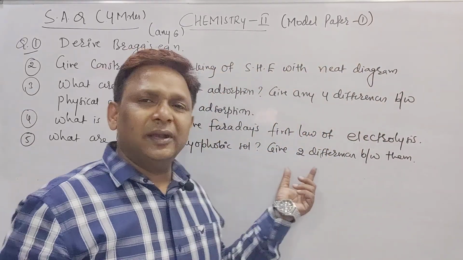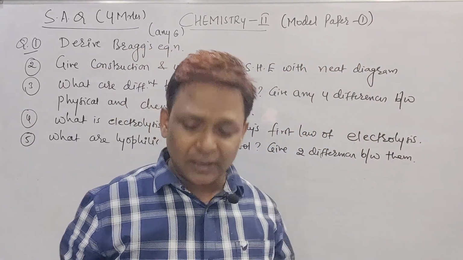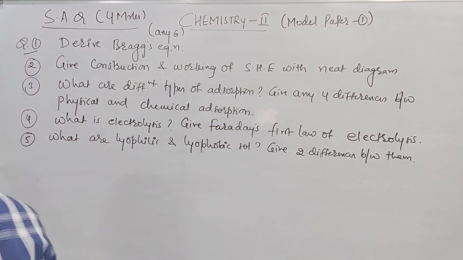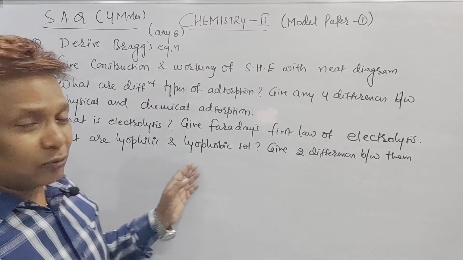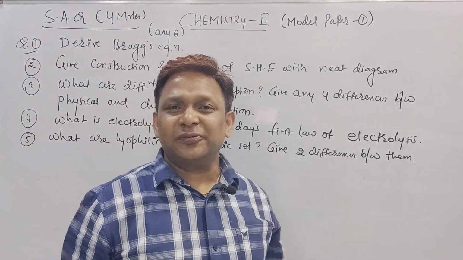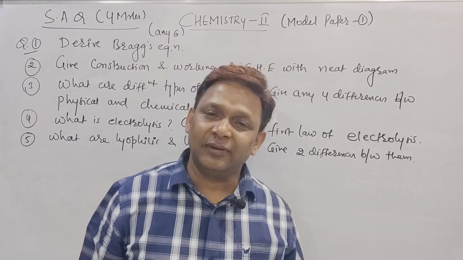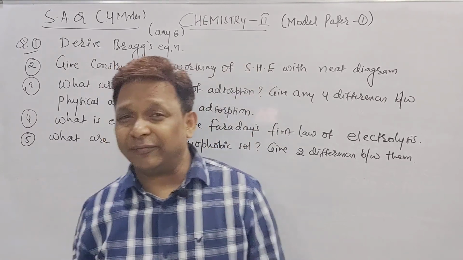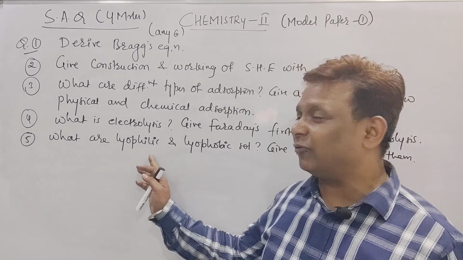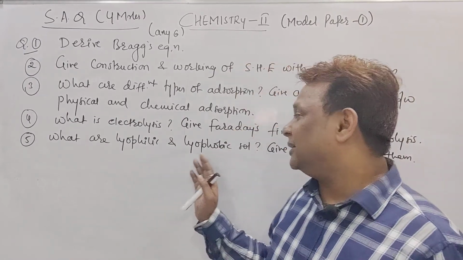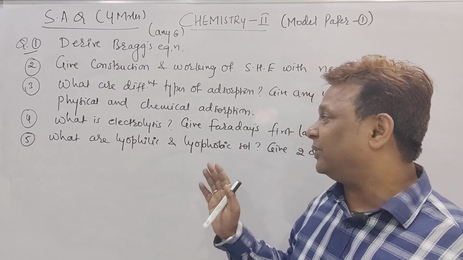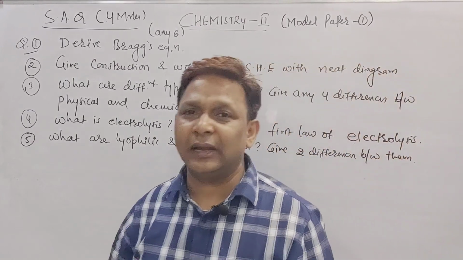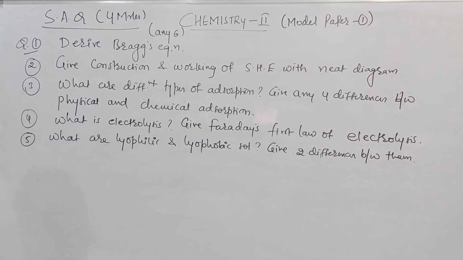We have to give minimum two differences between them. Take a screenshot of this one. It is nothing but the dispersed phase and dispersion medium. In one case, the dispersed phase has more affinity toward the dispersion medium, called lyophilic, for example starch sol. When the dispersed phase has less affinity toward the dispersion medium, it is called lyophobic, and the example is gold sol. Right, beta? Chalo, question number 5 is over, then we will go to the sixth one.